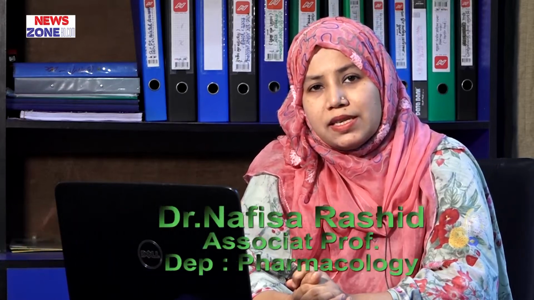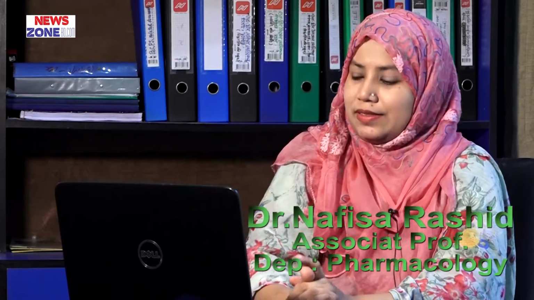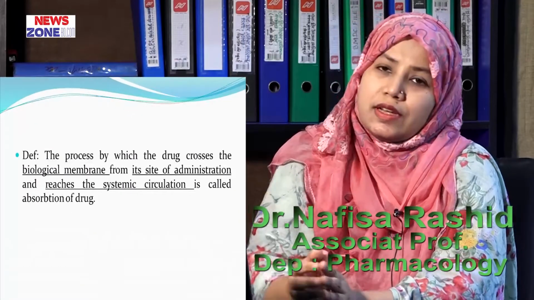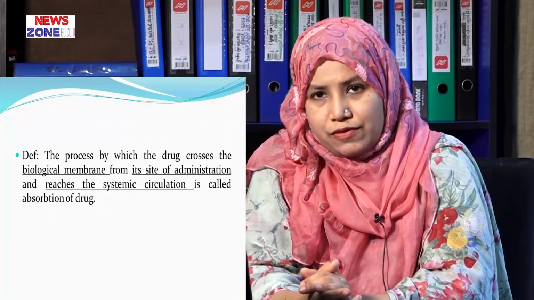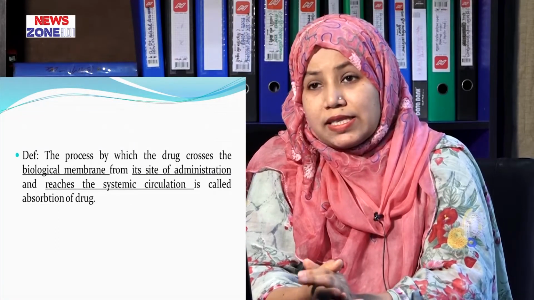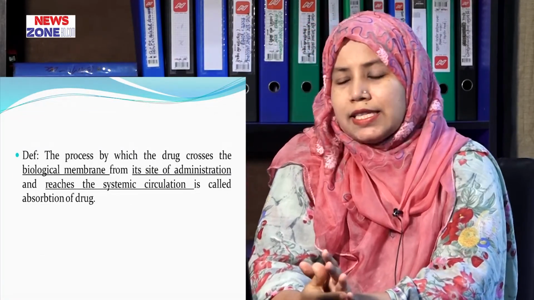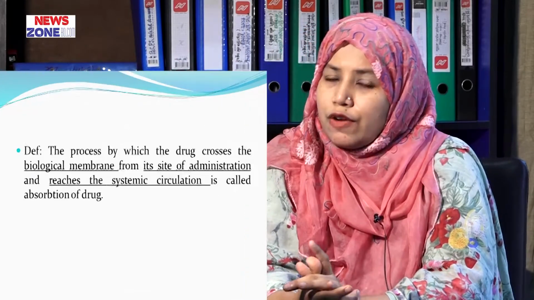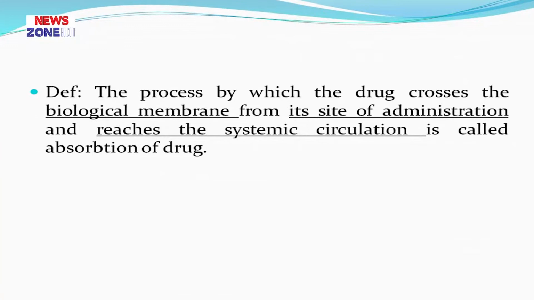Our today's topic is absorption of drug. So, let's get started. At first, you have to know what is absorption of drug or what is the definition of it. It is the process by which the drug crosses the biological membrane from its site of administration and reaches the systemic circulation. Here 3 points are important. Number 1, biological membrane. Number 2, from site of administration, and number 3, systemic circulation.